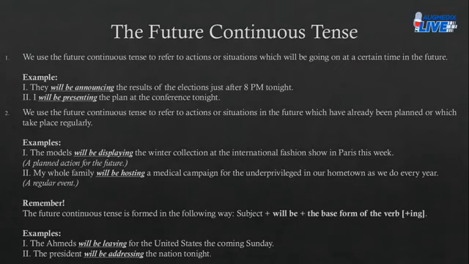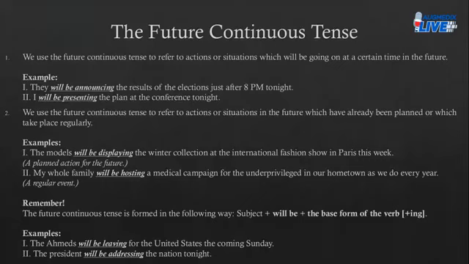So up until now, we've learned the simple future tense, right? The simple future tense is used when you just clearly want to say something that you want to do in the future, right? For example, I will talk to you tomorrow. But when you want to be more specific about the future action, as in you don't just want to mention what you want to do, but at the same time you also want to tell the time of it, right? The exact time when you expect that particular action to take place, then you employ the future continuous tense.